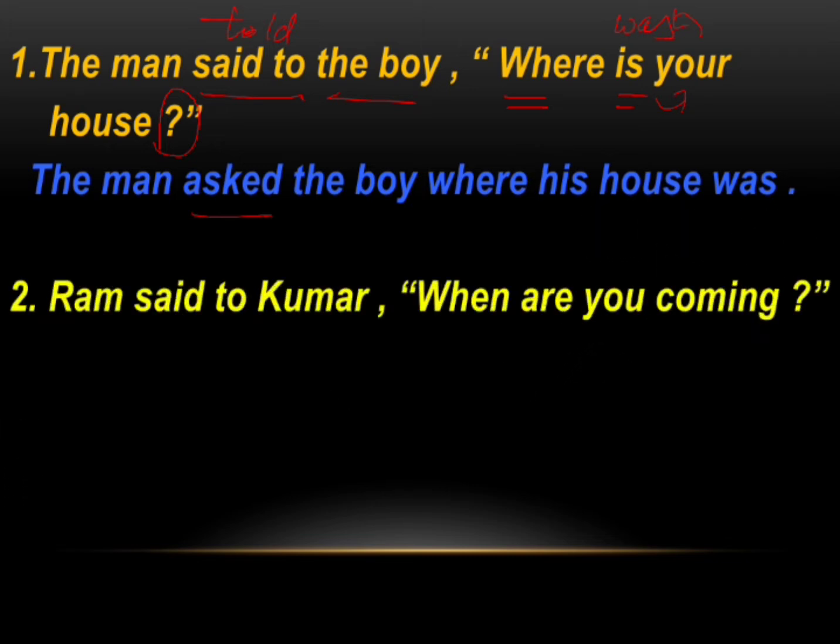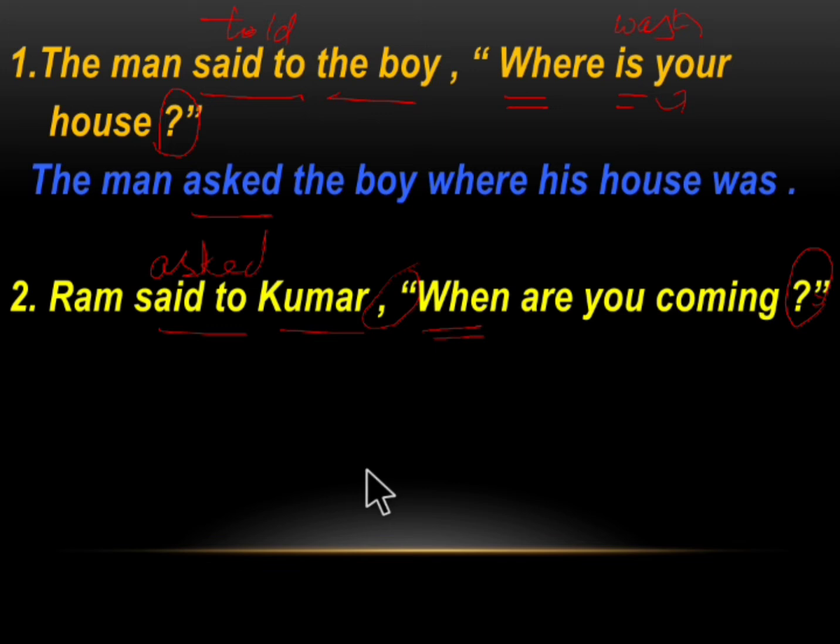The next sentence: Ram said to Kumar, "When are you coming?" Here, Ram said to Kumar, we have the listener, and so said to will change to asked because this is an interrogative sentence. Now, this is the reported part, and when is the WH word, so we use the same connector. We remove this punctuation.